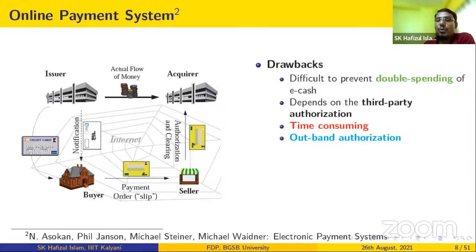If you want to purchase some items, you will log into the bank's website using the ID and password. Only the ID and password is not sufficient nowadays, right? So the bank will use a mechanism called out-of-band authorization. It needs another kind of authentication factor. It will send an OTP to your mobile device, right? Then the correct OTP will be provided by the user, and if it is correct, then the bank will do the transaction. So you can think of this as one of the two-factor authentication mechanisms.